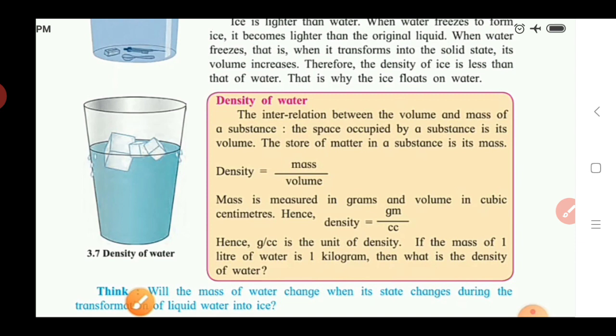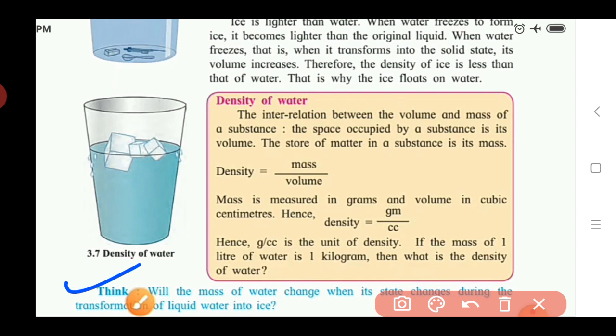So here, see this question, think about that. Will the mass of the water change when its state changes during the transformation of liquid water into ice? Here they ask a question which is related to the mass of the water.